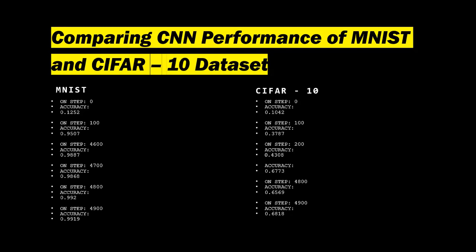So here we can clearly conclude that the accuracy on the MNIST dataset is really high compared to the CIFAR-10 dataset, even though both were trained and built using two convolutional layers and two pooling layers. Maybe because of the huge and complex dataset of CIFAR-10, I think the accuracy is very low compared to the MNIST dataset.